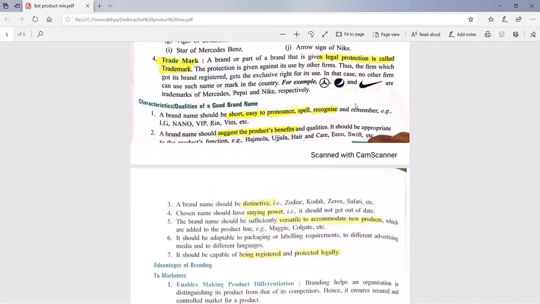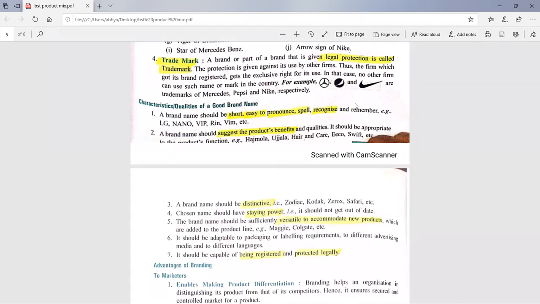While doing your project work, you will also be selecting a brand name for your product. Okay, students. So what qualities, what features should be there in a brand name? First of all, it must be short, easy, and easy to pronounce, spell, recognize.